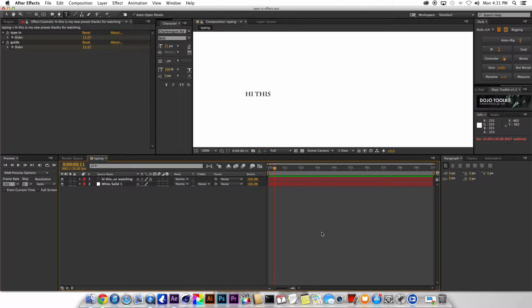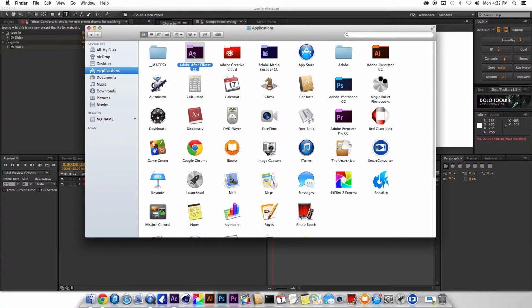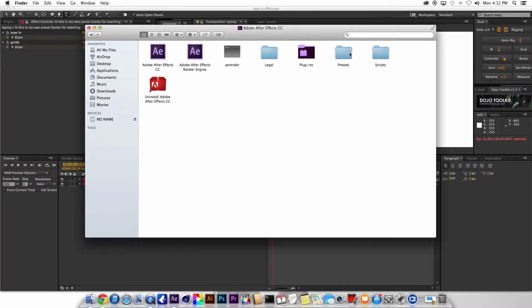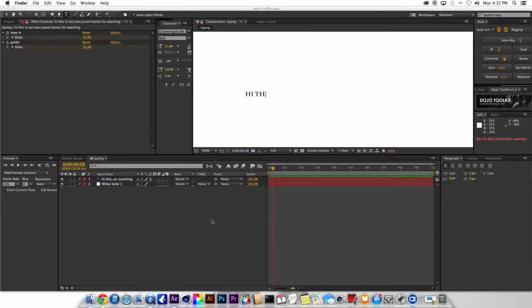But if you don't want to go through all of this, here is how you're going to install it. Go to Application, go to Adobe, then within the Presets folder, download it and paste it over here, and that's it. Open your After Effects and display it. Okay, let me show you how to use it.